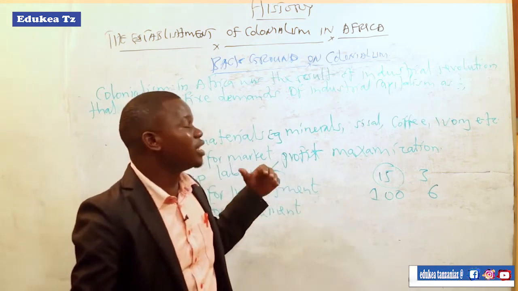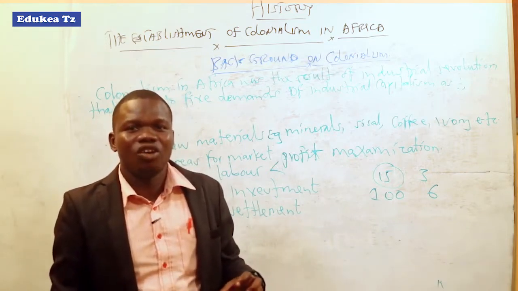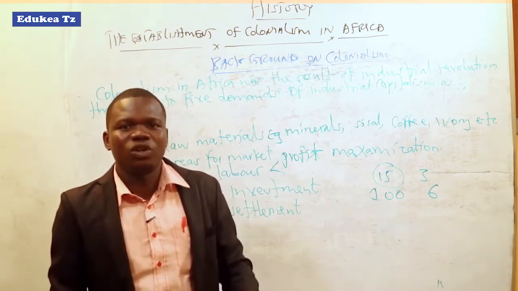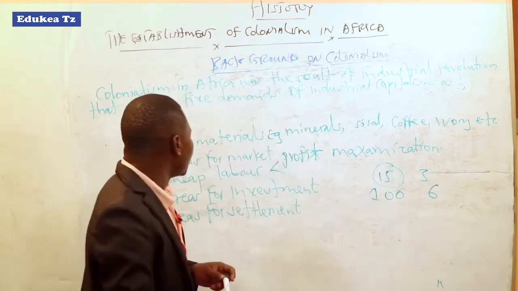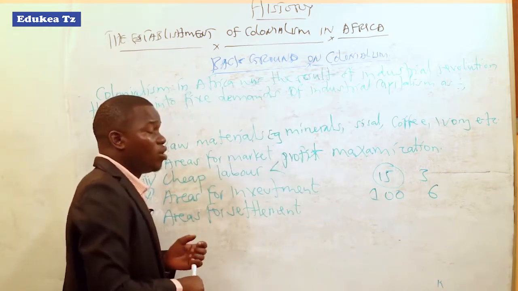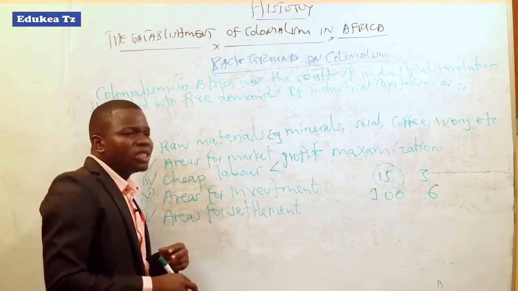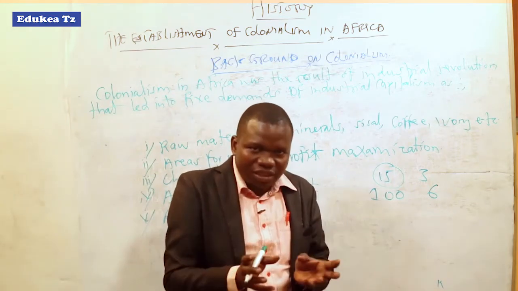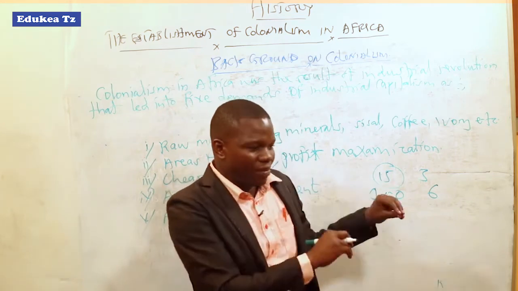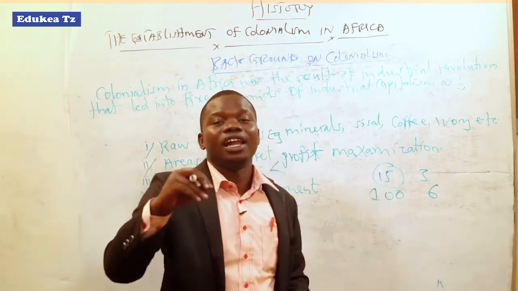This led to resistance and movements among most European workers. These movements and demonstrations led Europeans to change their minds from using European labor to using African laborers.